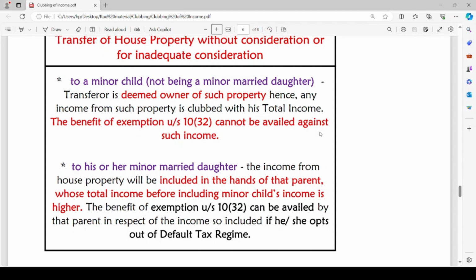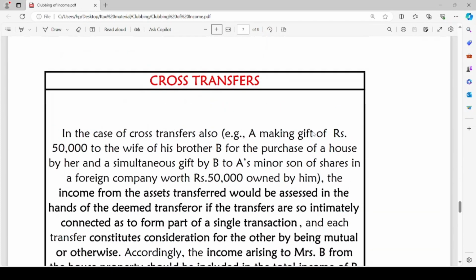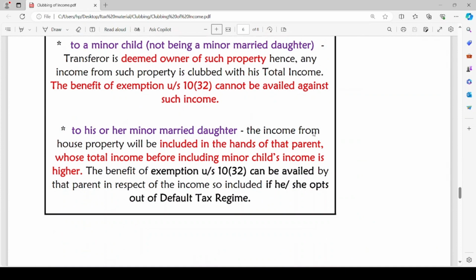In this case, the assessee can claim the benefit under section 10(32). He can claim the benefit of exemption under section 10(32) if he or she opts out of default tax regime and pays tax as per the normal provisions of Income Tax Act. Under default tax regime, exemption under section 10(32) cannot be claimed.